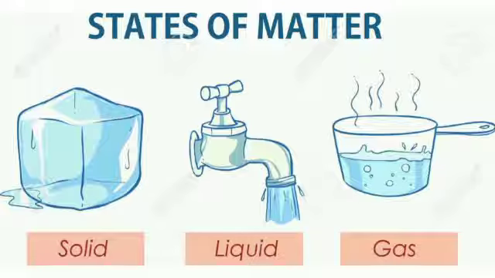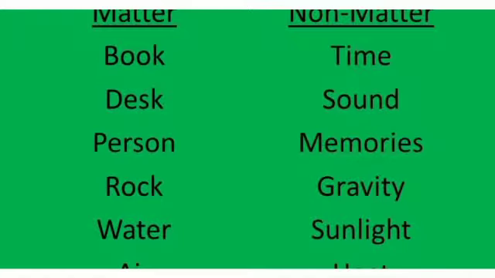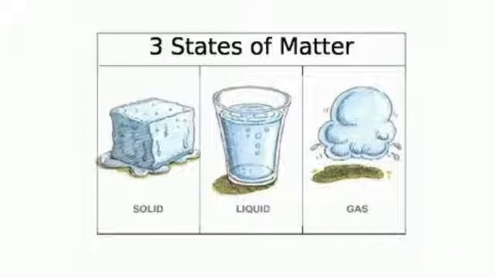Solid, liquid, and gases are made up of tiny particles called atoms. Atoms are too small to be seen by our eyes. We cannot see atoms with our naked eyes. We can see atoms by means of a microscope.